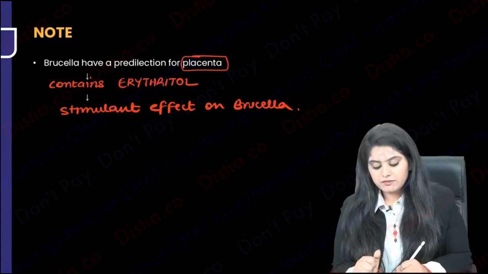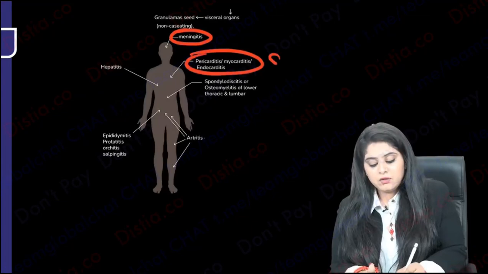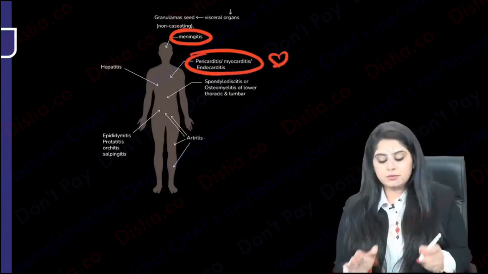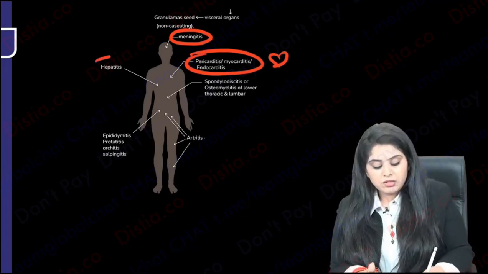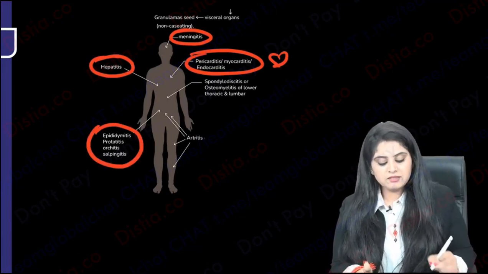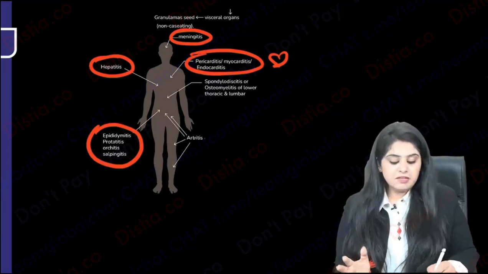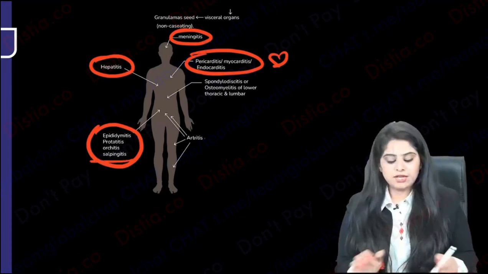So now you know what the features are. Now if I say head to toe, can there be meningitis? Can there be everything of the heart, that is peri-, myo-, endo-, all types of carditis? Can there be all the organ involvements like hepatosplenomegaly? We know. Can all the genitals get affected? Males may get epididymitis, orchitis, prostatitis. Females may of course get involvement of the fallopian tubes, so salpingitis.